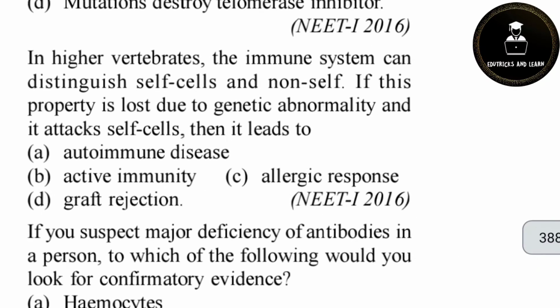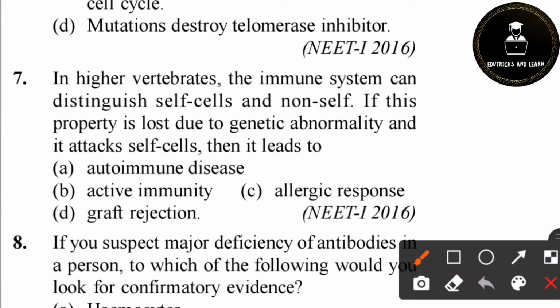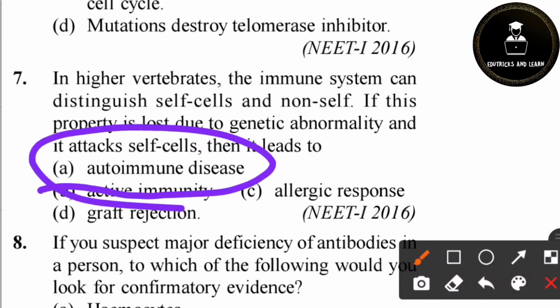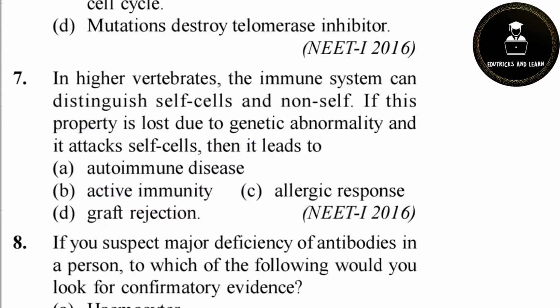Then 7th question. In higher vertebrates, the immune system can distinguish self cells and non-self. If this property is lost due to genetic abnormality and it attacks self cells, then it leads to, it is a very easy question. Our own immune system is going to kill our own cells. This type of disease is called autoimmune disease. Autoimmune disease is a disorder of the body's defense mechanism in which our own tissues are attacked by our immunity. It is caused by genetic or environmental factors. So option A is the correct answer, autoimmune disease.